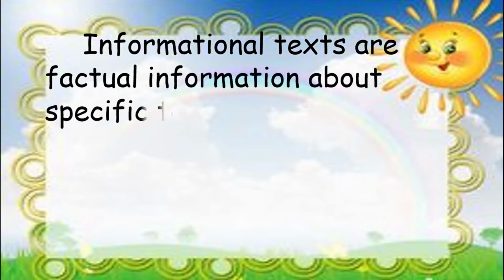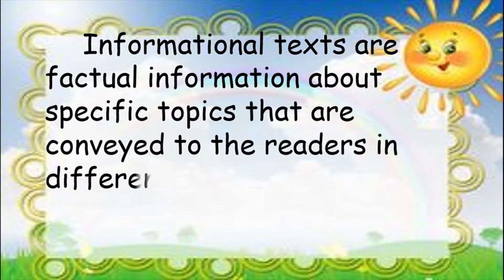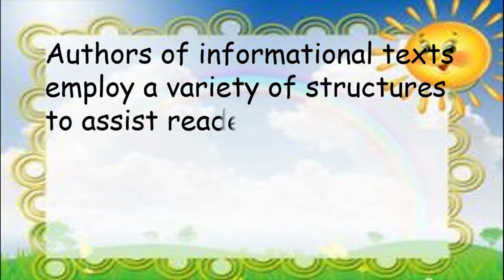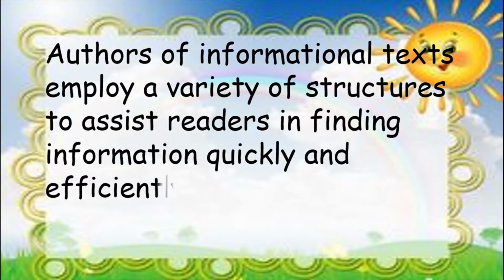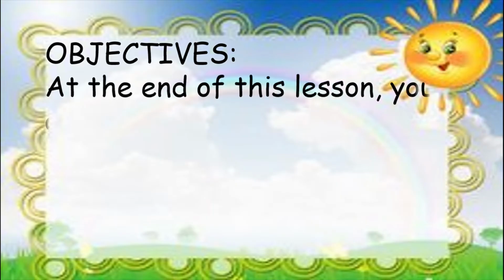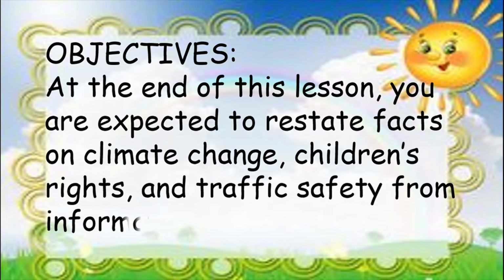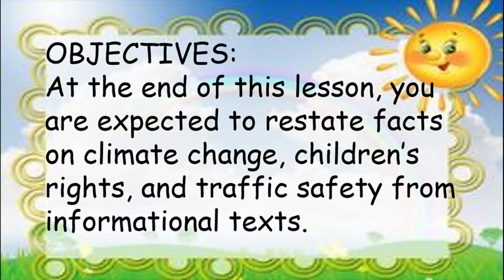Informational texts are factual information about specific topics that are conveyed to the readers in different forms. Authors of informational text employ a variety of structures to assist readers in finding information quickly and efficiently. Our objective for this lesson is you are expected to restate facts on climate change, children's rights, and traffic safety from informational text.